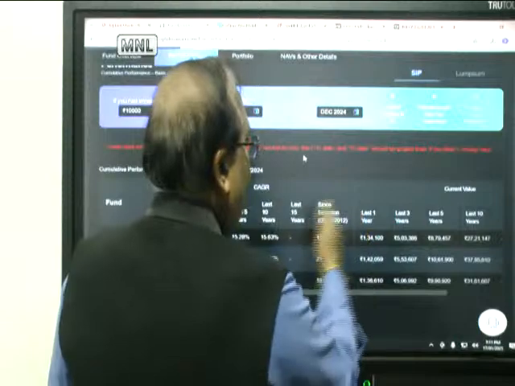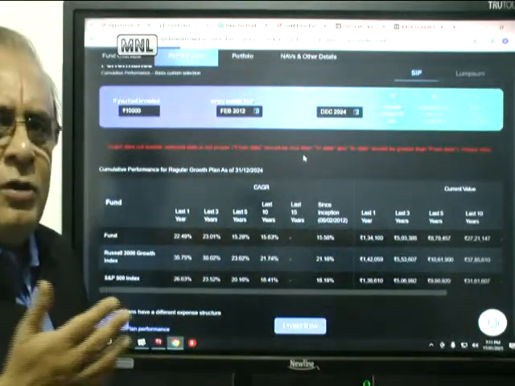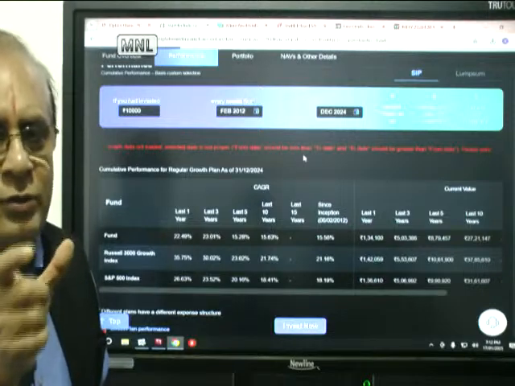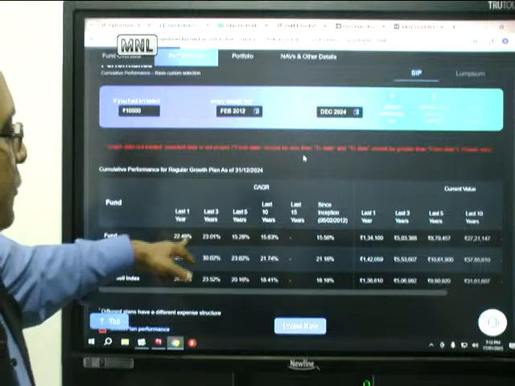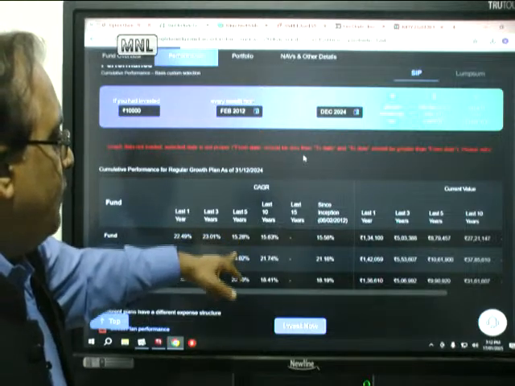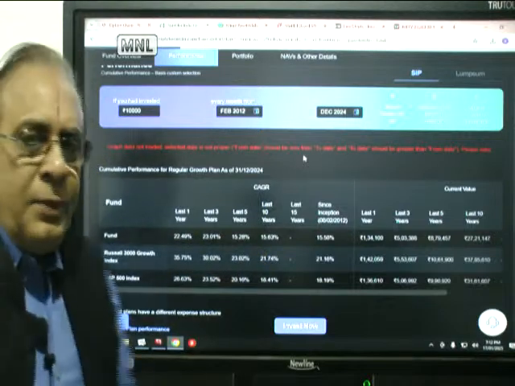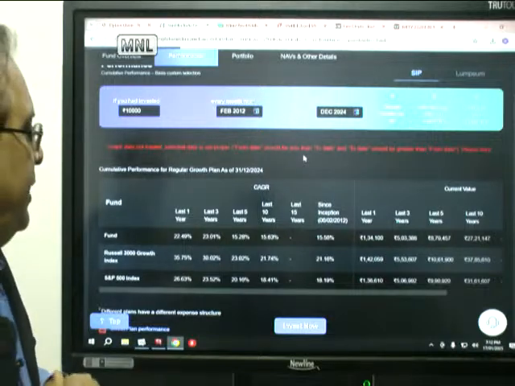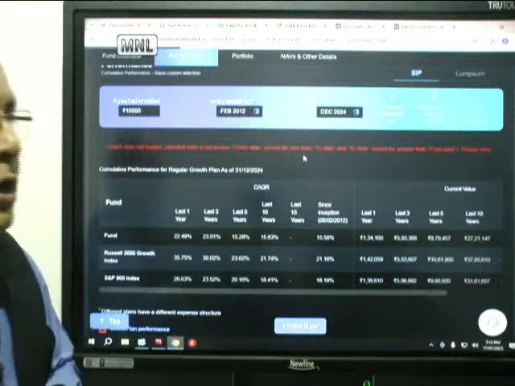So 1,20,000 invested, 1,34,000 is 14,000 rupees, around 11-12%, but it's a 6 month average, right? So it's a midpoint. So that has given a return of 22.49%. Last 3 years, it has given 23%. Last 5 years, 15.28%, and last 10 years is 15.5%. So over a period of time, if you do an SIP in this, I think it has definitely delivered 15.5% growth.